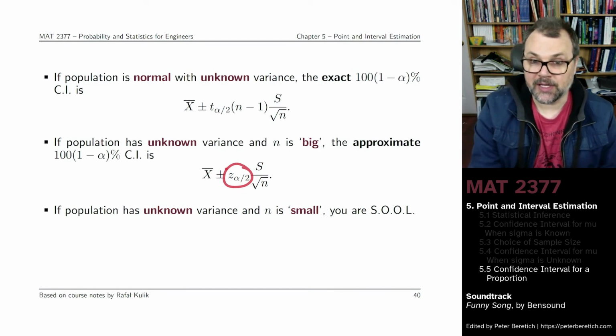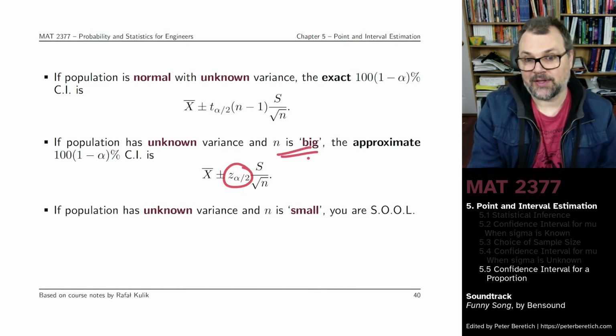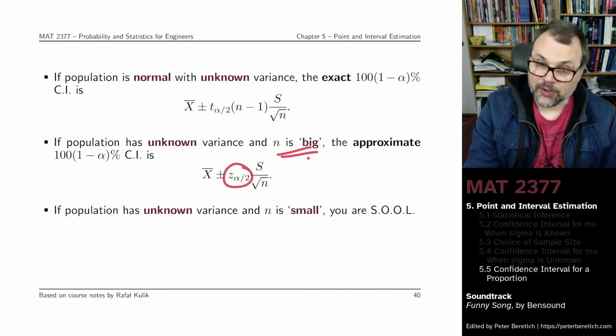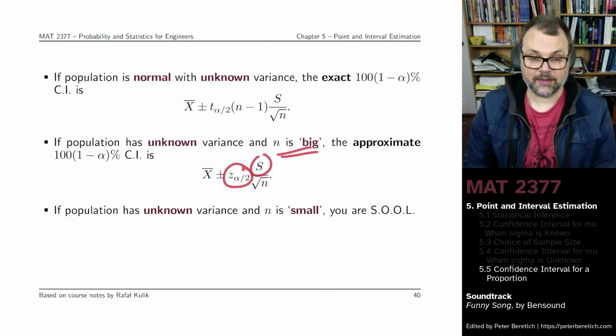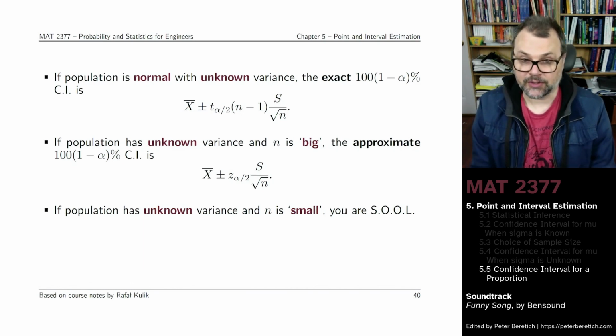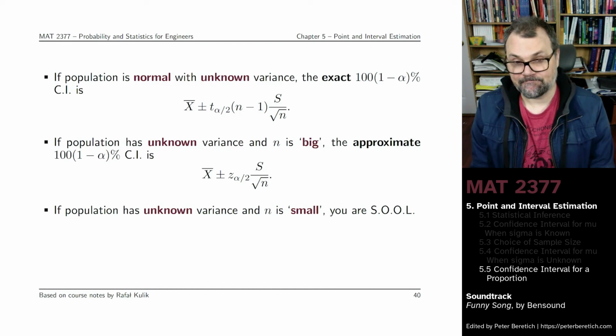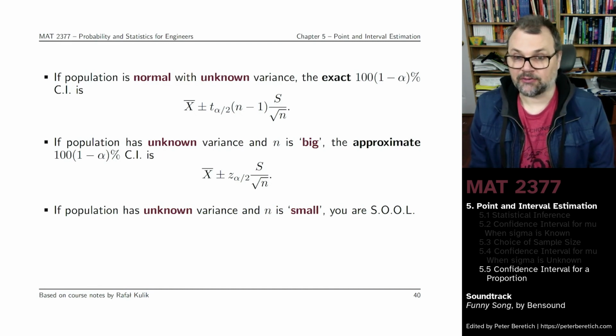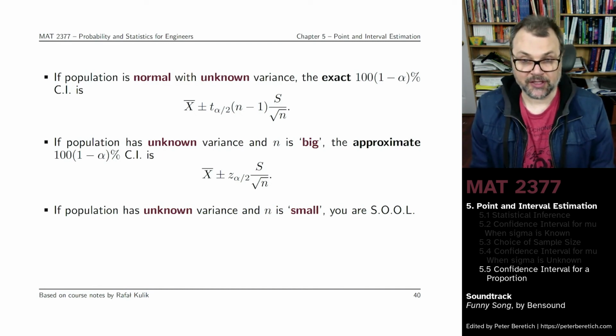But n has to be big, and what that means depends on the context. Notice here we're using the actual S instead. And if you do not know the variance of your population, but your sample size is small, you're out of luck. You cannot build confidence intervals that are likely to be very significant, to be useful.